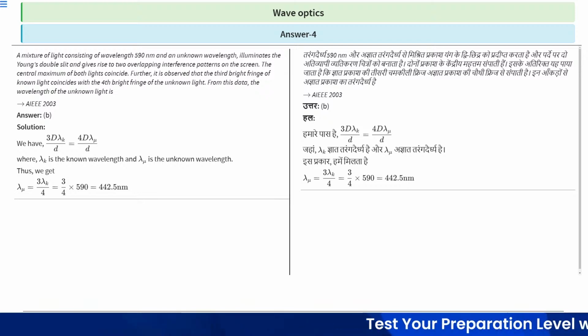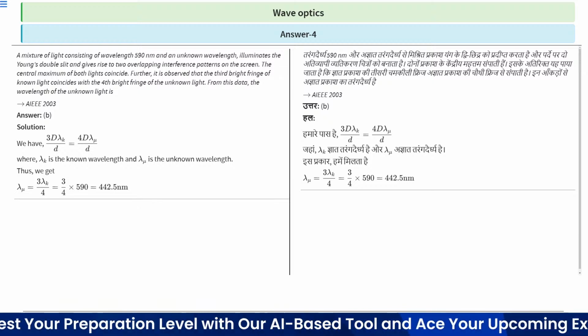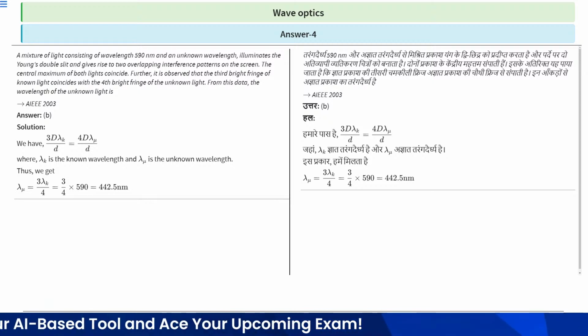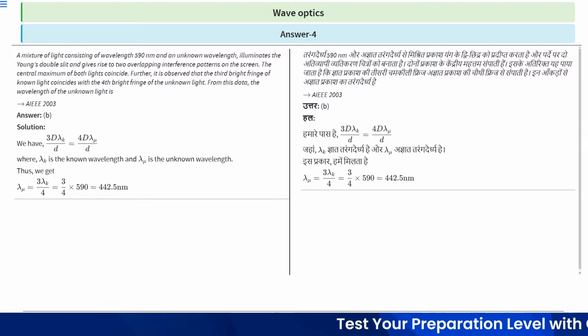Here λk is the known wavelength and λu is the unknown wavelength. Thus we have to find the wavelength of the unknown light, which is represented by λu. So λu is equal to 3λk divided by 4. D and d cancel out, both capital and small, so the remaining term is this one.